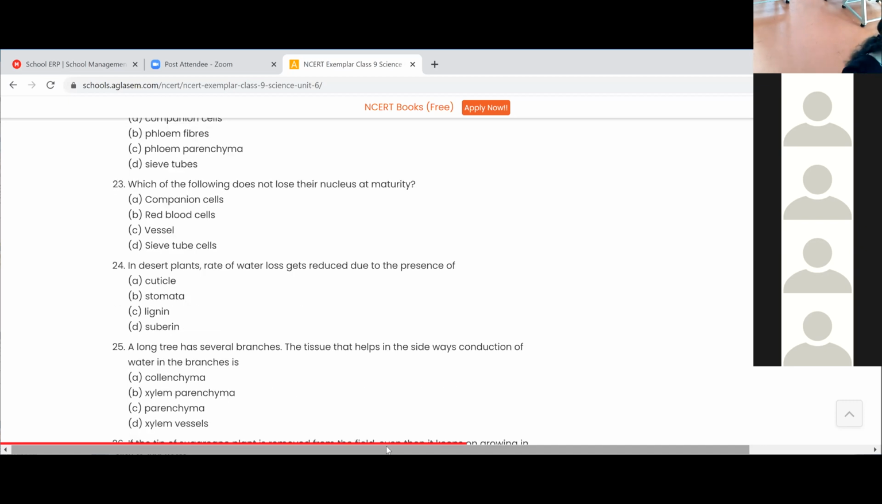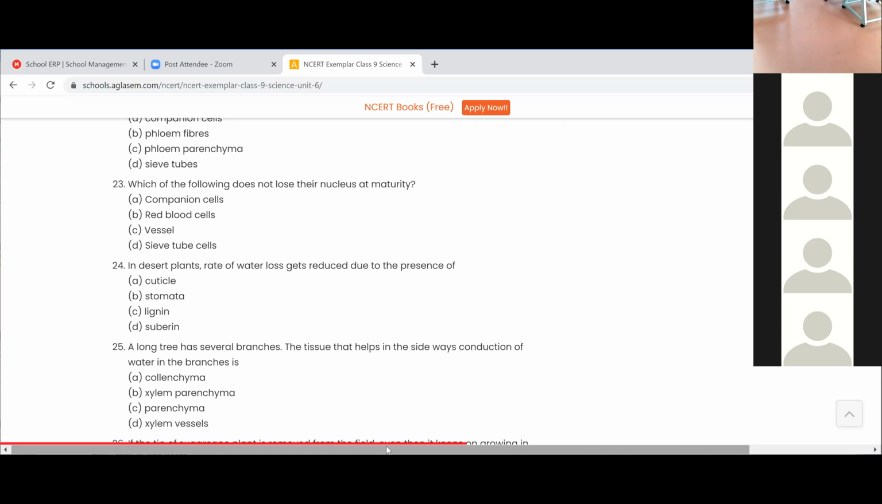And what is the 23rd? Which of the following does not lose their nucleus at maturity? Ma'am, companion cells. Option A. Yes, good. Companion cells. That's right. So companion cells do not lose their nucleus at maturity.